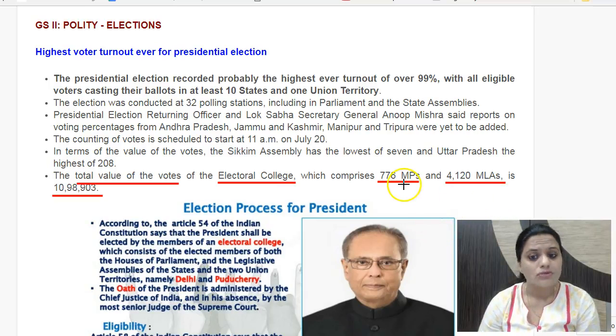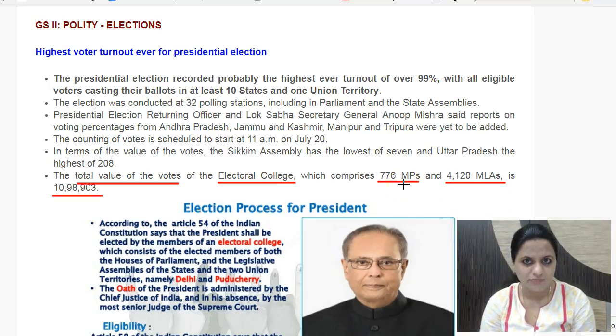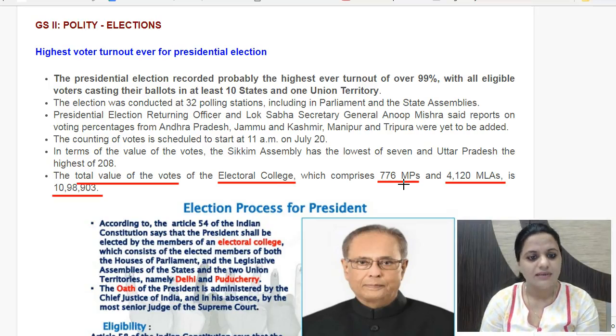We'll see that too. This actually means that there is 50% weightage given to the MPs' votes, the total value of votes of all MPs, and 50% weightage is for MLAs. It means the total value of votes of all MPs should be equal to the total value of votes of all MLAs. Both have a 50-50 say in the election of the president at the national level and all states together. So that is how it is done. This is the value of votes as such too.